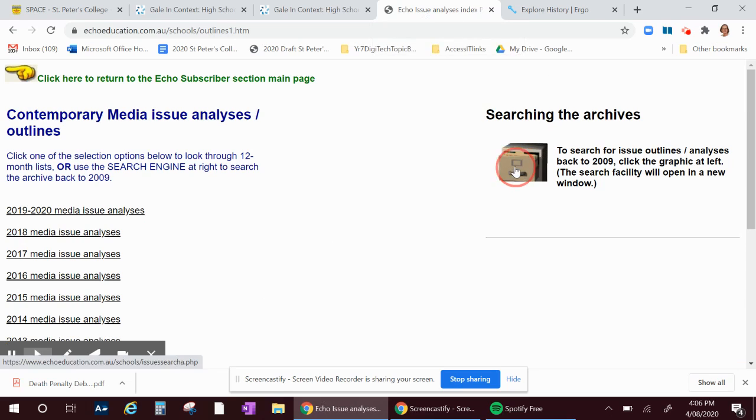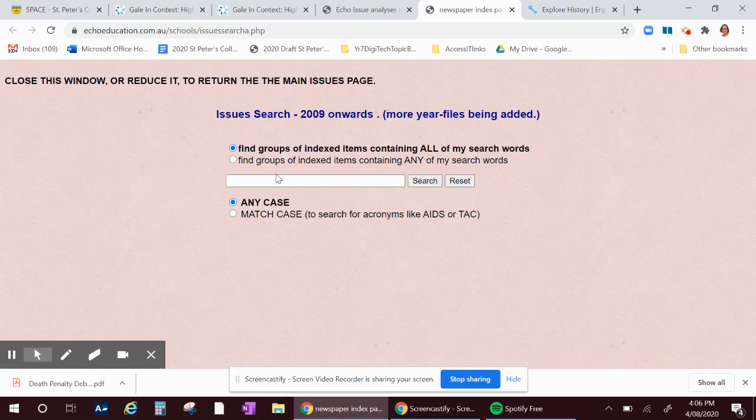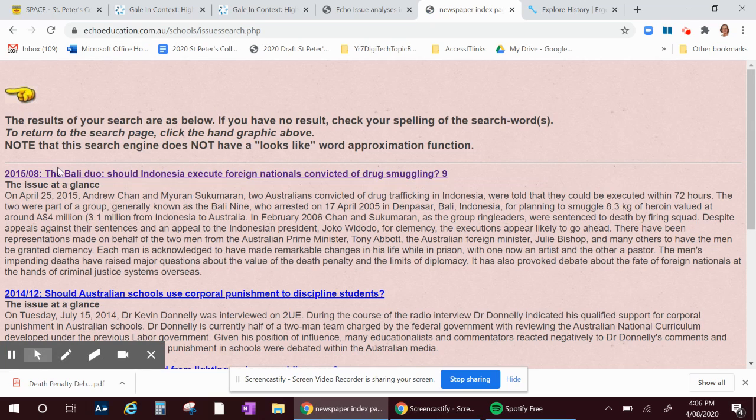and we can search archives, and we can choose capital punishment, and we can do a search, and we find information on the Bali duo, and remember they were the 2 Australians that were convicted of drug trafficking in Indonesia and were given the death sentence.